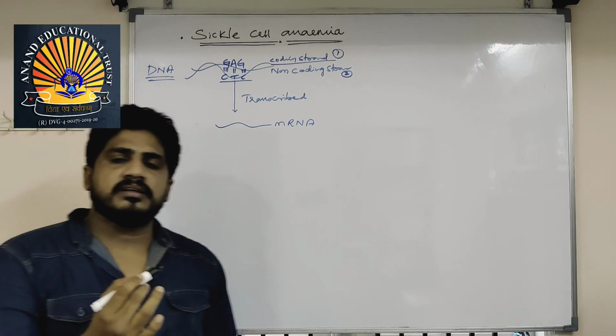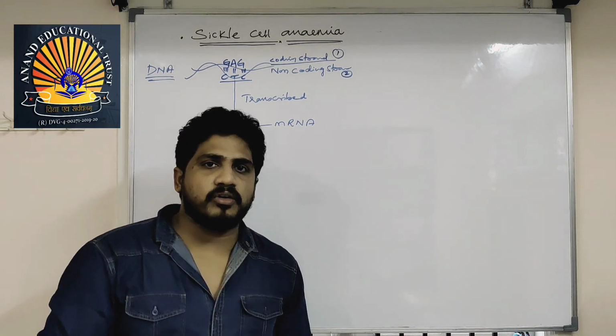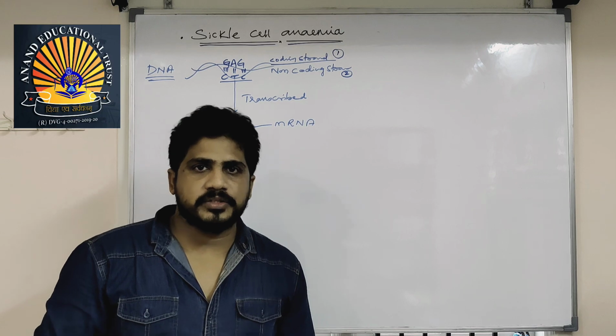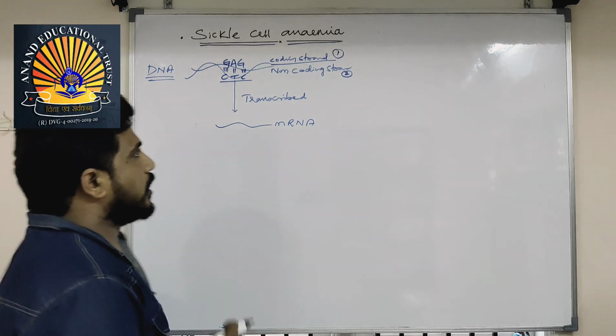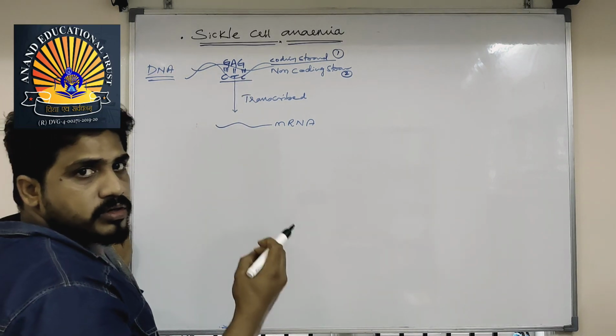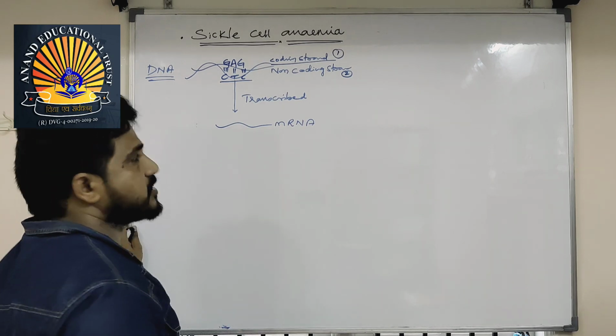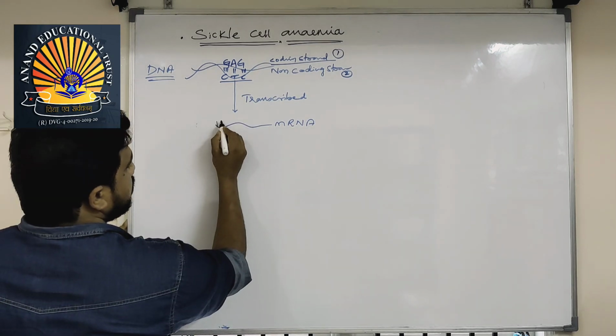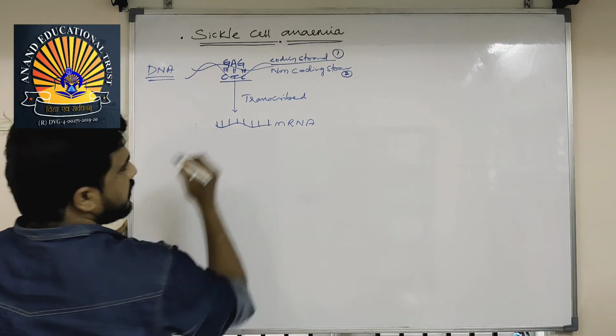First question to you is, which strand of DNA undergoes transcription? No doubt, the non-coding strand. The non-coding strand can give codes that represent amino acids. So it will be transcribed and the mRNA will come.